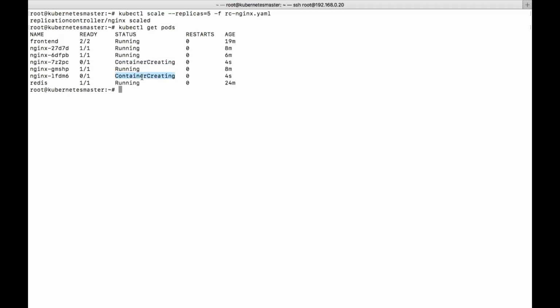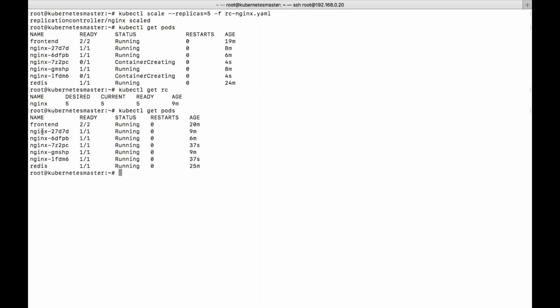Okay, so from the file itself you are trying to create it. So it is taking the template of this particular file. According to this particular template it will create additional 2 replicas. Okay, so then you can see the count of the replicas using replica count. You can see that now it is running. So successfully you can see that 5 pods are running as of now.